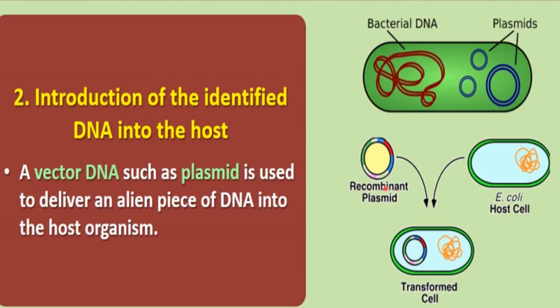Now this recombinant plasmid is transferred to the host cell. The host cell is E. coli here, okay? And this E. coli here is called a transformed cell. Why is it called a transformed cell? Because it contains that recombinant plasmid. It has been transformed by this recombinant plasmid. We will discuss this also.